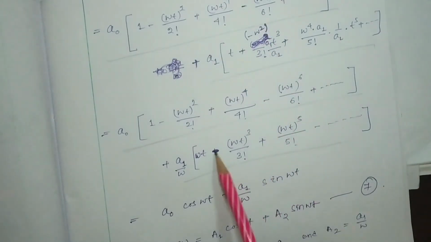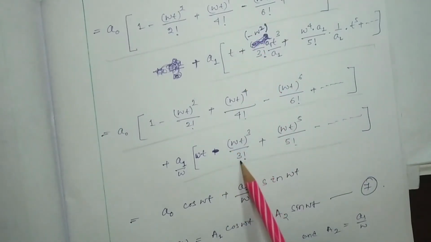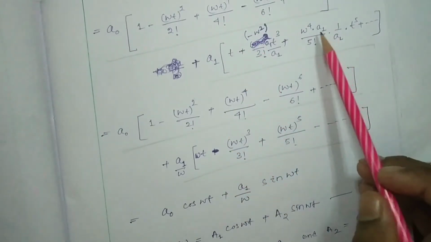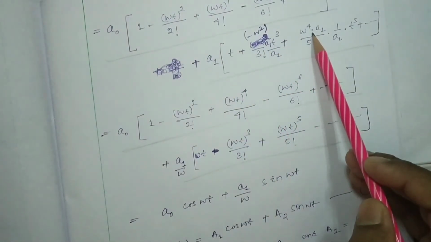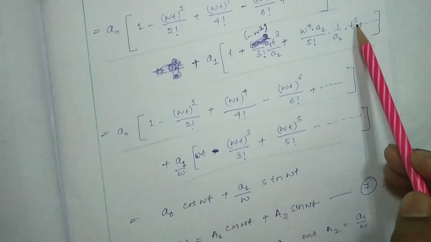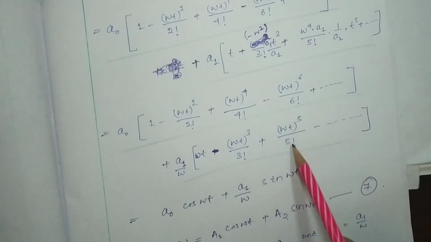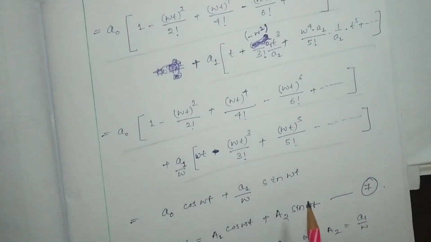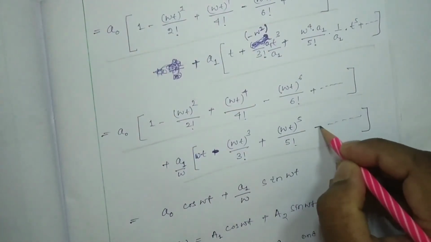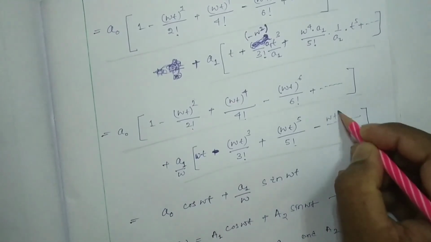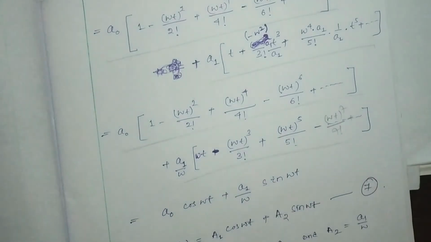So here minus will come out from this, minus omega t cube by 3 factorial, plus here omega to the power 5 into t to the power 5, so it will be omega t to the power 5 by 5 factorial and so on. That means the next term will come out like this, minus omega t to the power 7 by 7 factorial, plus like that, and so on.